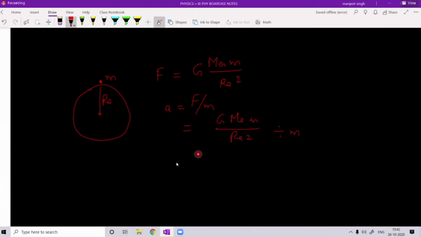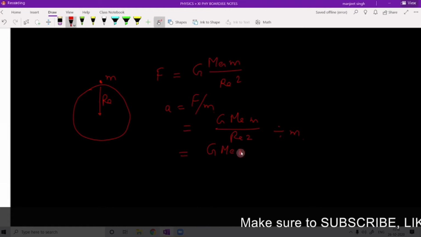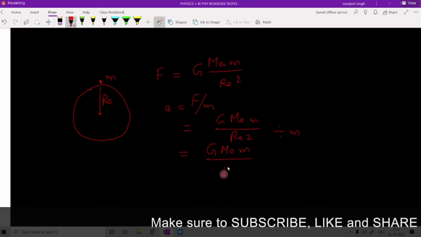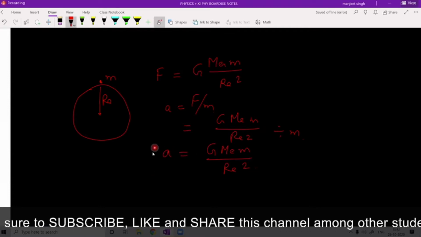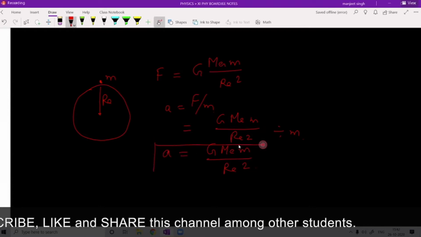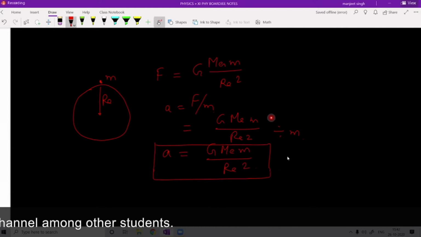So m cancels out, and we get G ME upon RE square. This is the acceleration which the body of mass m is experiencing on the surface of earth.